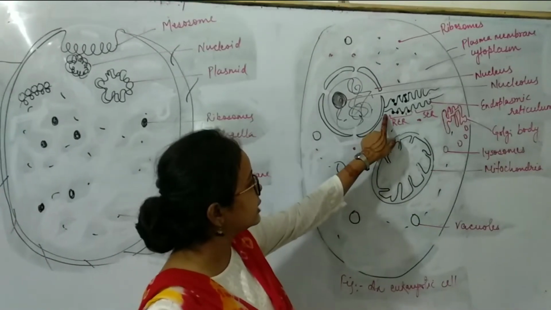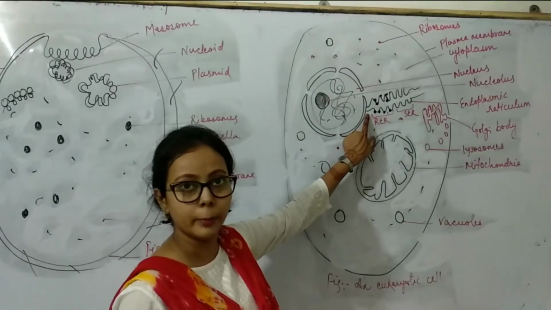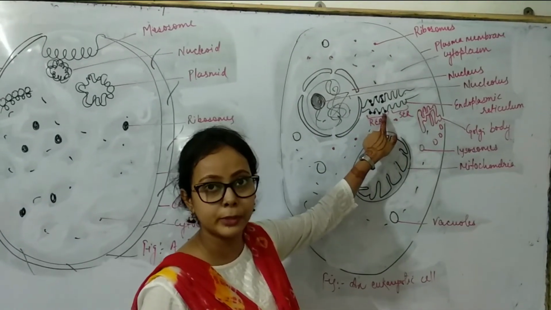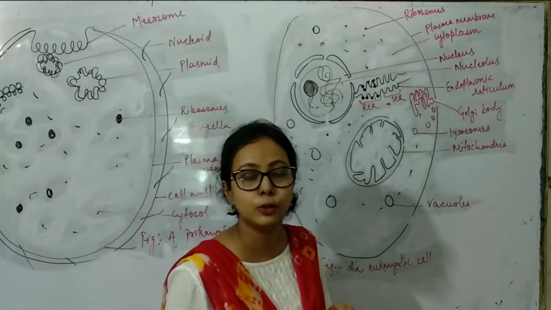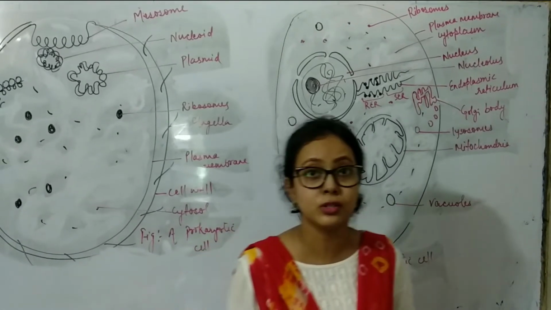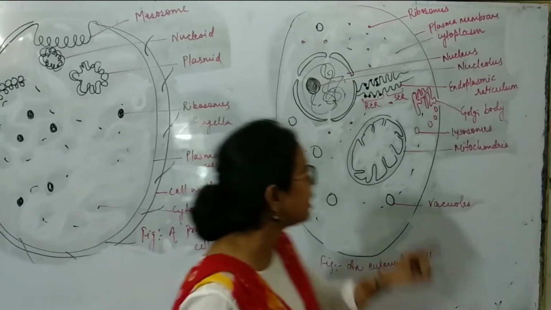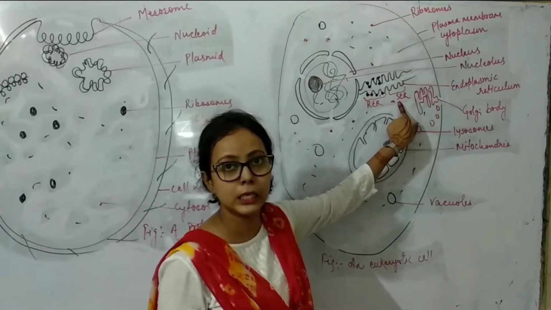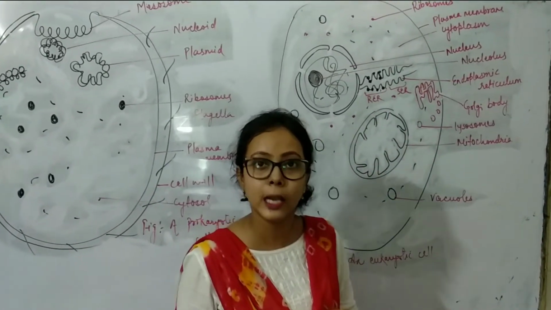Outside the nucleus is the endoplasmic reticulum. In this reticulum, some places where the ribosomes are present are called the rough endoplasmic reticulum, which is used to synthesize protein. Whereas the smooth endoplasmic reticulum, denoted as SER, is used to synthesize lipid.